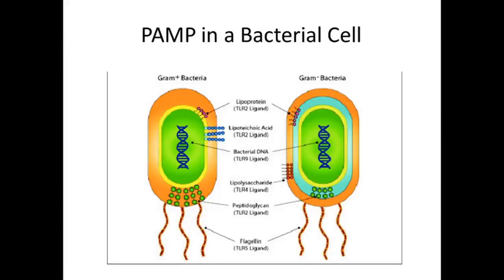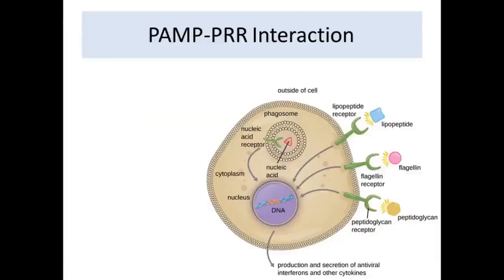And because these patterns are commonly shared by most of the prokaryotic cells, it provides the body a blanket defense against all these pathogens which share these common molecular patterns. So these are the things which are available in a bacterial cell and which help the body defense cells to identify these bacterial cells.